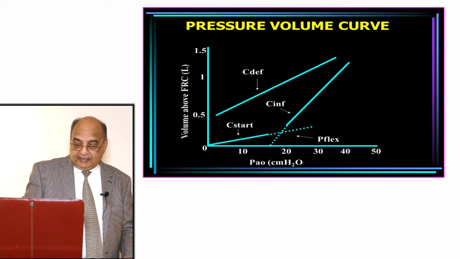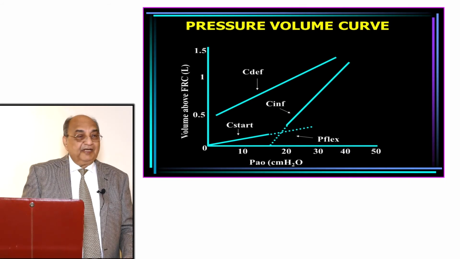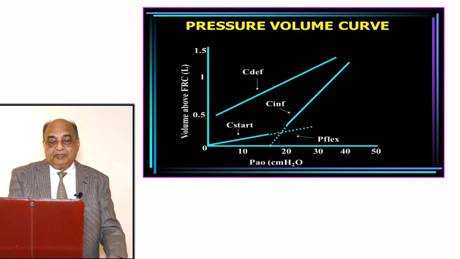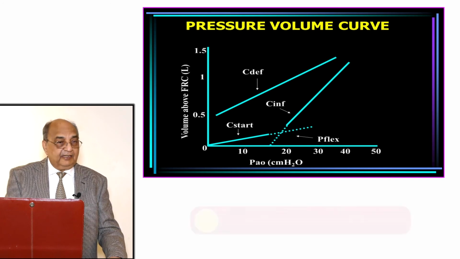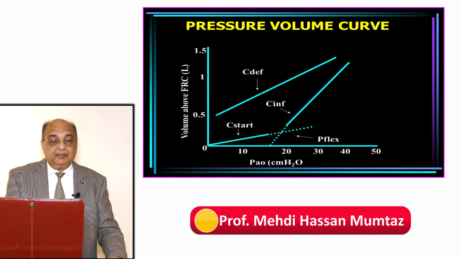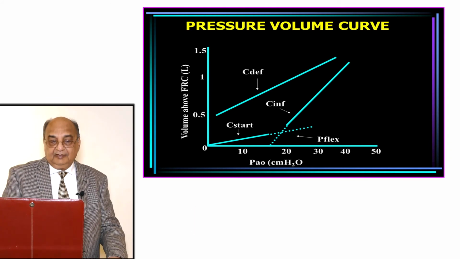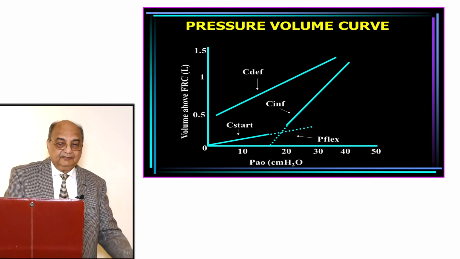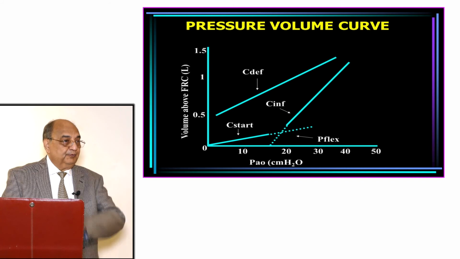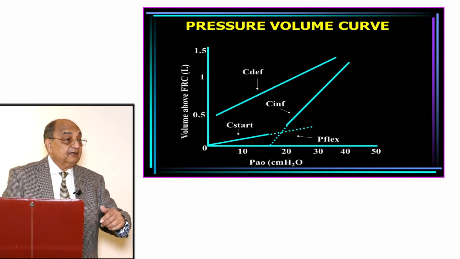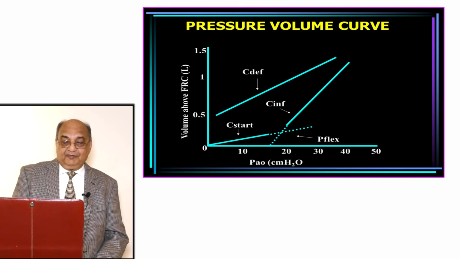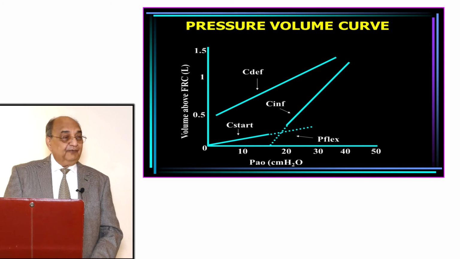First of all, in the start there is compliance at the start. Gradually it goes here, then suddenly from this pressure it goes up. जहाँ से, if you draw the straight line from there and straight line over here, this is called P flex. Then the gases come out, this is called compliance of deflation. It comes back like this. This is a loop. This is called hysteresis loop also.